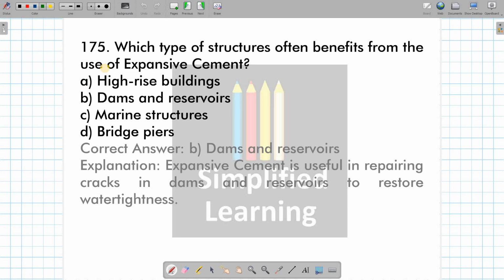Now, which type of structure often benefits from the use of expansive cement? Obviously dams and reservoirs. Okay. In dams and reservoirs, whatever the thermal cracks are there, whatever the cracks because of the setting of the structure is there, we are going to fill them up with the expansive cement. Once the expansive cement goes inside that void or crack, it is going to expand properly by filling out the voids. And it is most necessary in structures such as dam and reservoir because we seek this specific thing over there, which is water tightness.